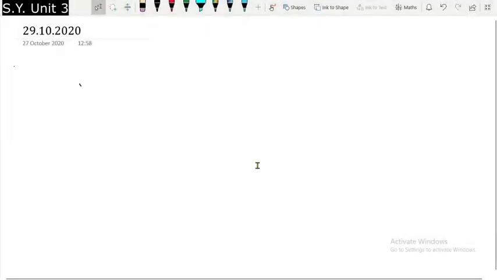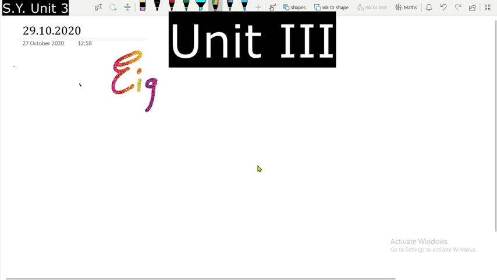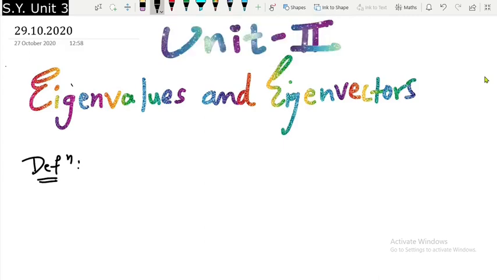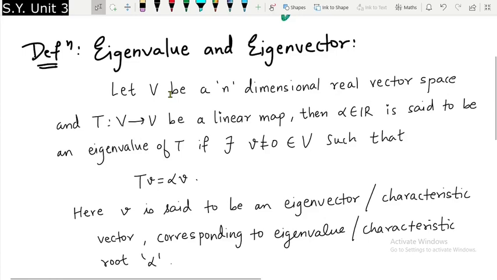So hello my dear students, now we are going to start with eigenvalues and eigenvectors, and the first definition that we are going to see is of eigenvalue and eigenvectors only. So let us try to see the definition in a little bit detailed manner. If we have a vector space of dimension n and a linear map from V to V, then we can talk about the concept of eigenvalues and eigenvectors.